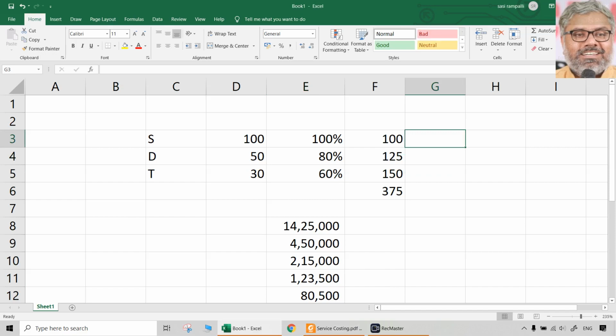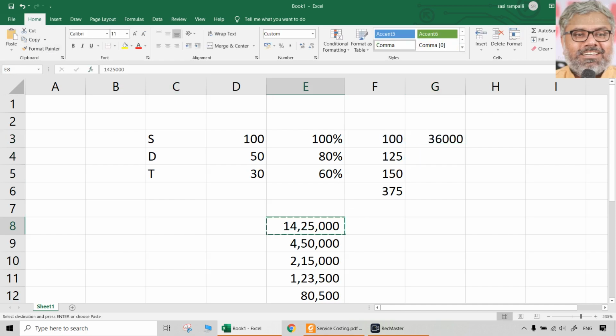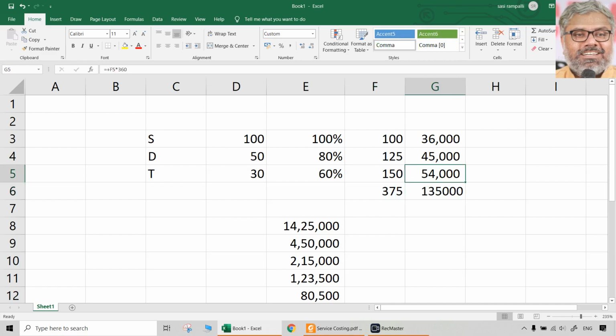So we need to first of all also find out room days then, because 100 rooms are there. 360 days means how many room days will be there of single room? They will be 36,000. Same way, 45,000 room days of double room will be there expressed as single room. Same way, 54,000. Total of that is 1,35,000, but that is also not to be taken directly.